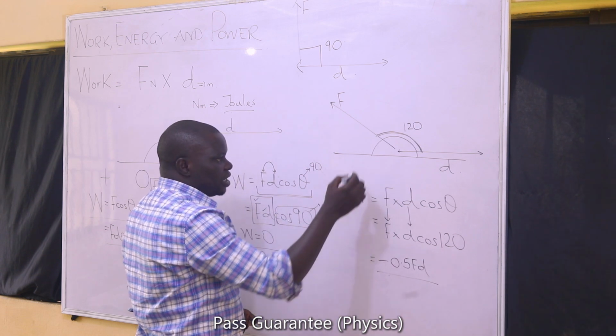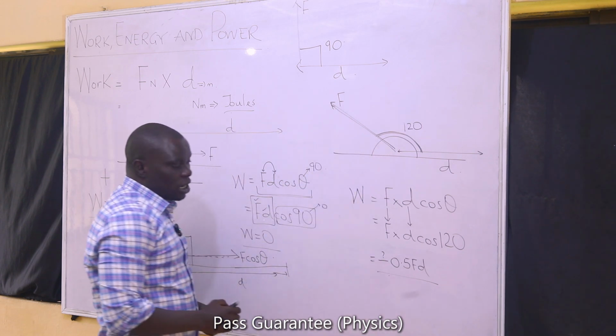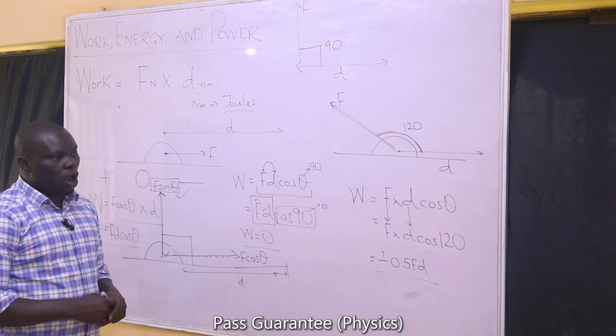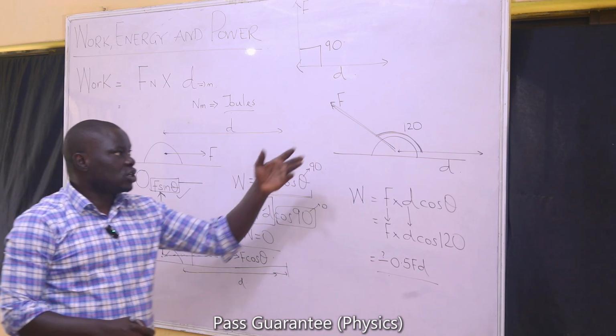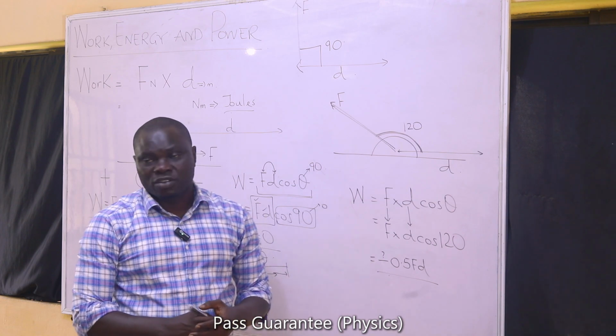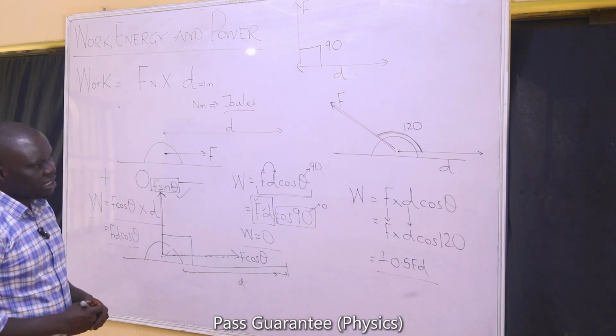So definitely, there are instances where you can get a negative work. Such is possible anytime you have an obtuse angle between the direction of the force and that of the distance that is given to you. So we can always use that to get whatever it is that we need.